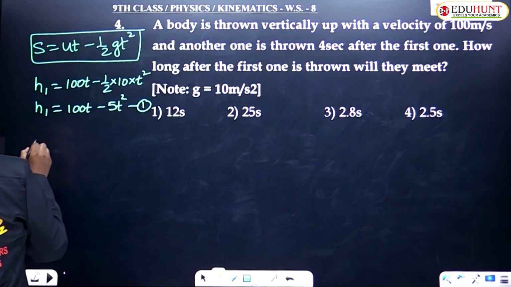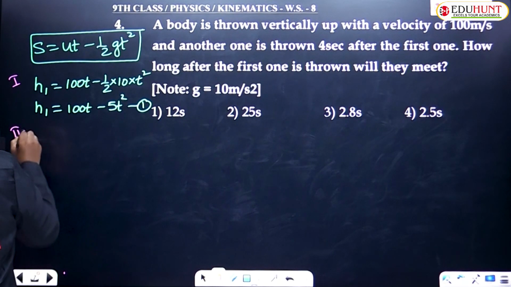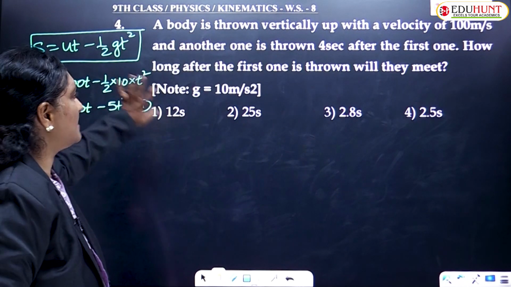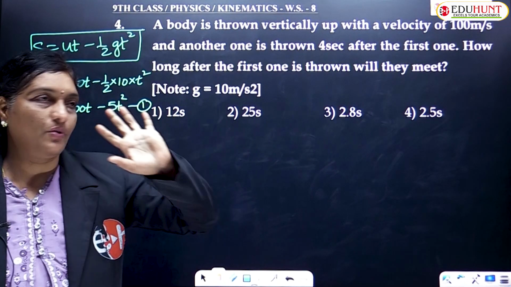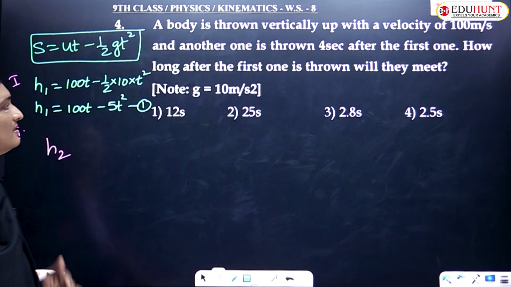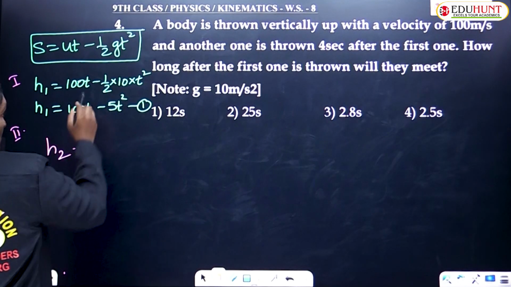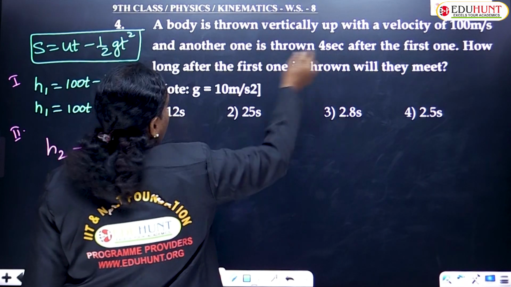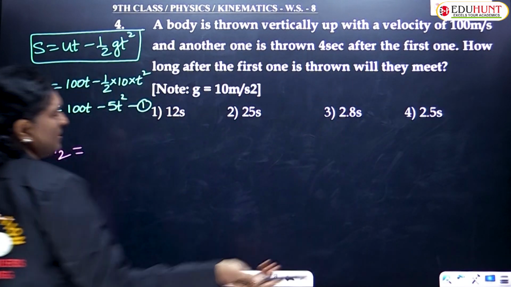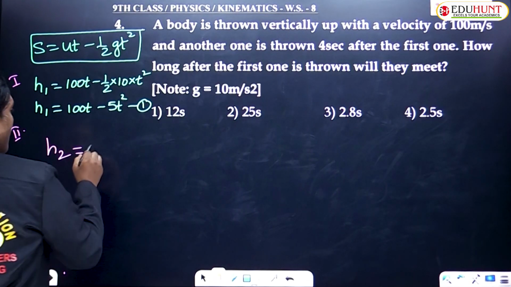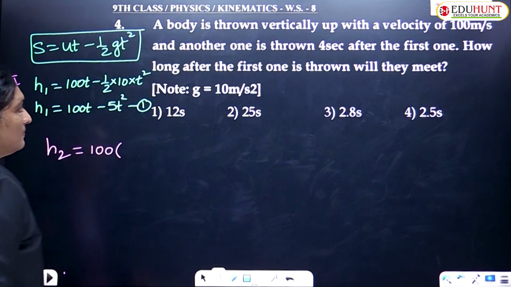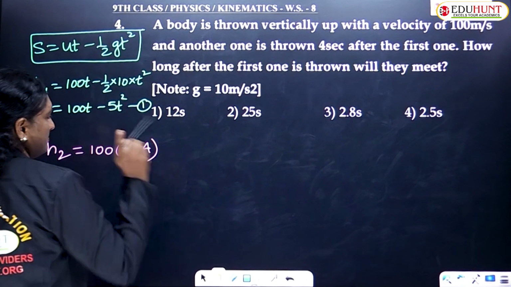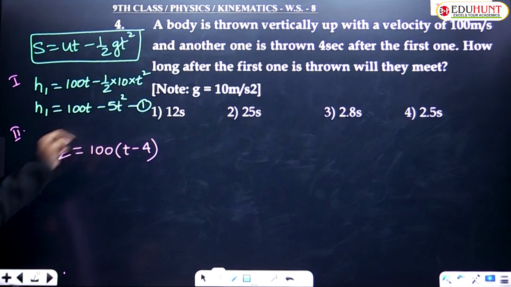Moving to equation number 2, now the second case, some other height. The first body travels for t seconds. The second body would have traveled only 4 seconds lesser than the first. So h2 must be with the same velocity, 100, if nothing is given. 100 into t minus 4, 4 seconds lesser than the first one.